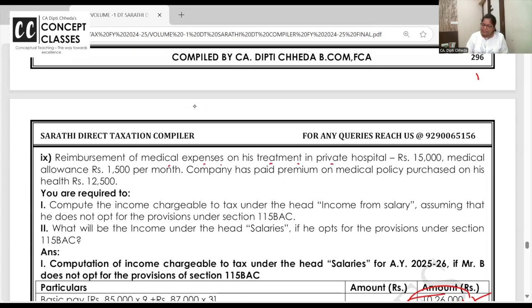Next now. Reimbursement of medical expense in private hospital, taxable. Medical allowance 1500 taxable. Treatment only in government hospital or hospital maintained by employer. है ना?